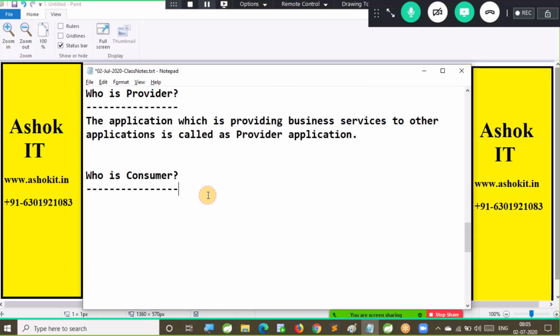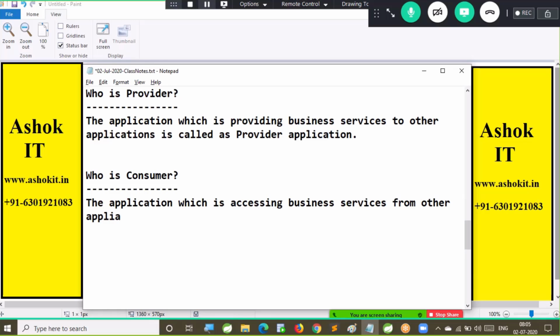Then who is the consumer? The application which is accessing business services from other applications is called the consumer application.